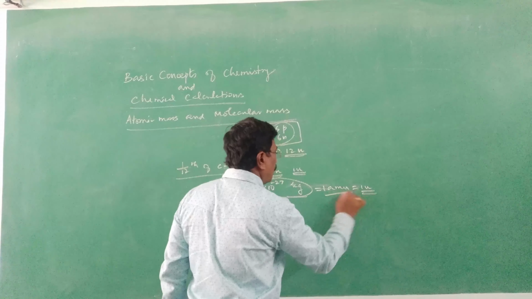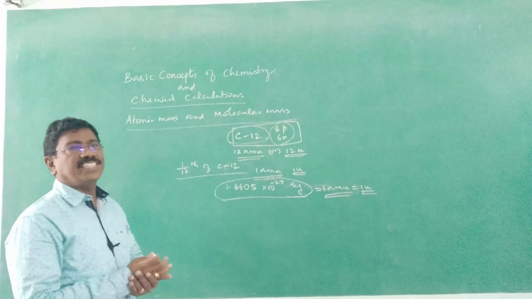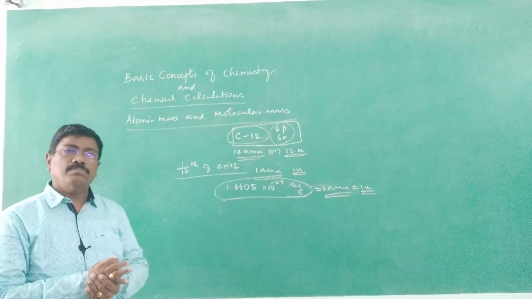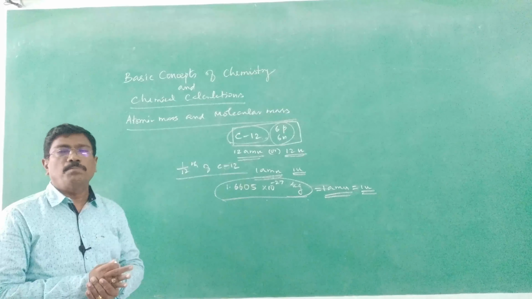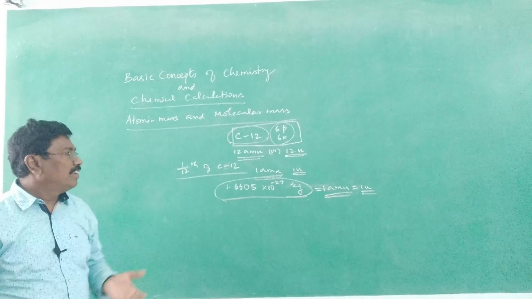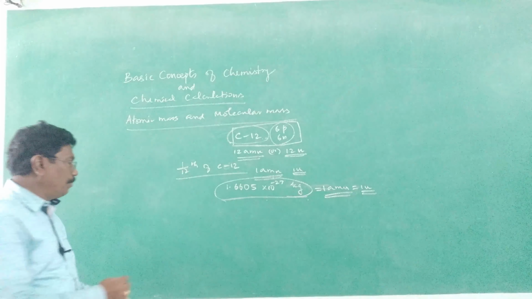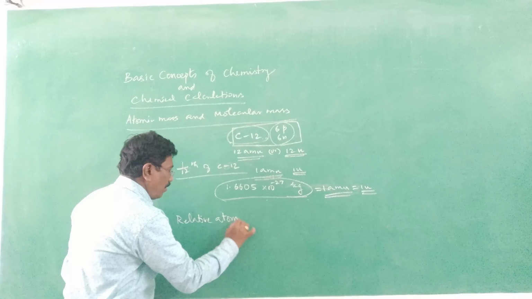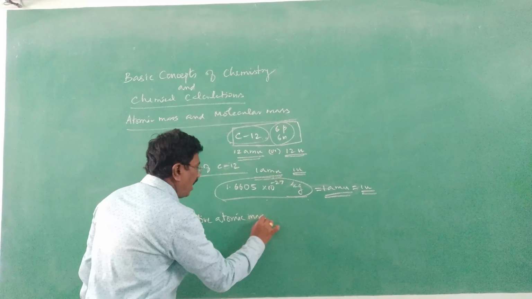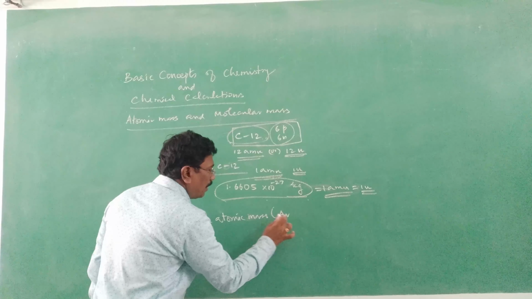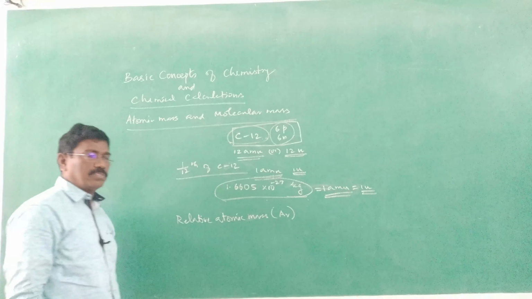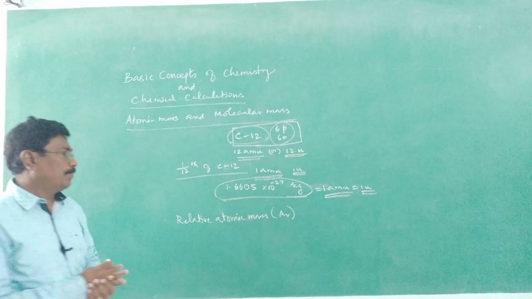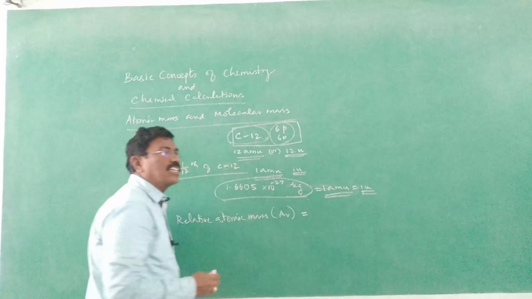Unified atomic mass or atomic mass unit corresponds to 1.6605 × 10^-27 kilogram. Any atom of any element must have mass greater than this. And therefore, the relative atomic mass of an element, A_r. Atomic mass calculated in the form of relative atomic mass: we are relating the mass of an atom with 1/12 mass of carbon-12. That's all.